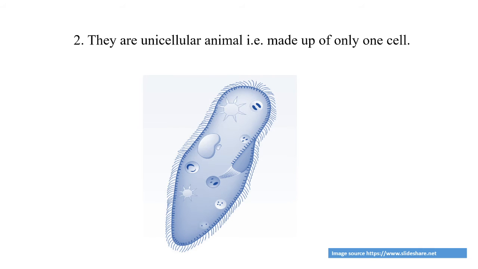Second characteristic, they are unicellular, meaning they are made up of a single nucleus, single cell. Mostly the unicellular organisms have a clear nucleus, and with the help of this nucleus in organization with a cell, they perform all the functions of their body.